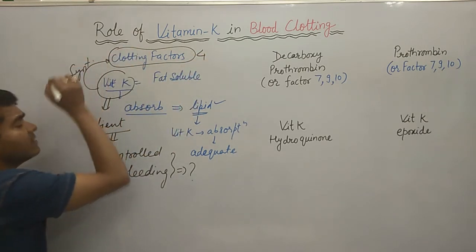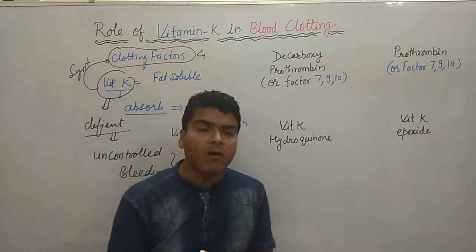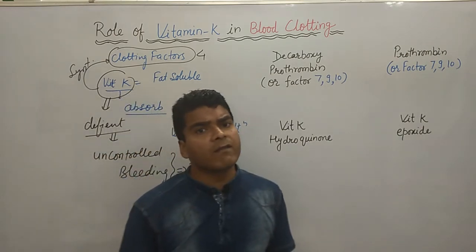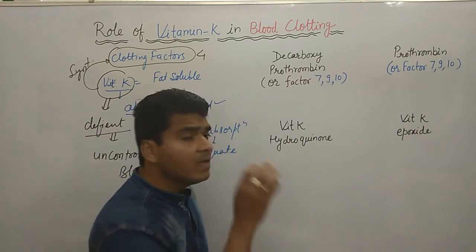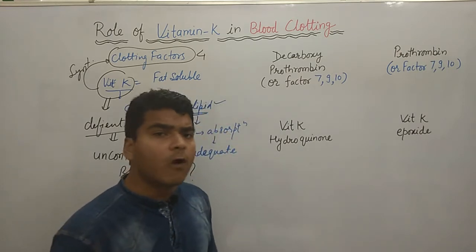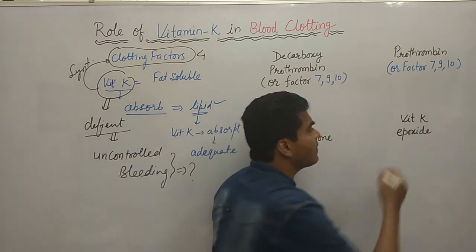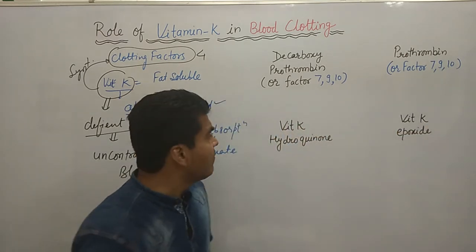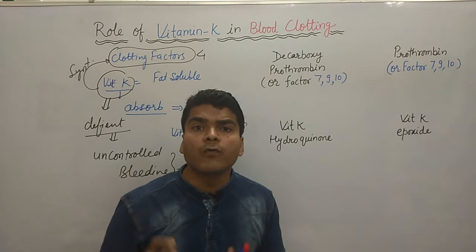Clear? So how is it involved in the synthesis of clotting factors? Vitamin K in our body is available in two forms: vitamin K epoxide and vitamin K hydroquinone.